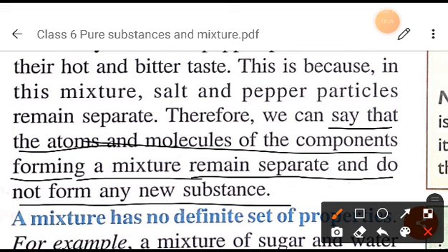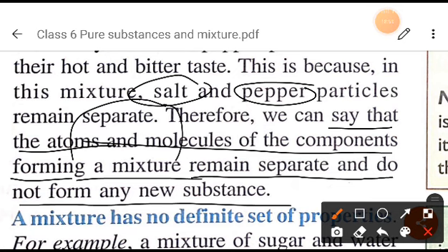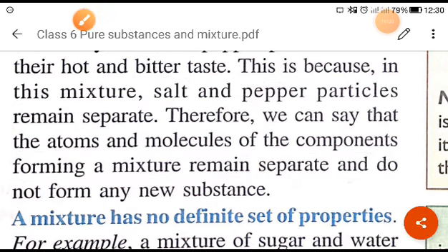It is not like this, that if you add pepper and salt, then it will form another compound or another substance. It will not form a new substance. Though it will be mixed, the components will retain their properties, right? So I hope you have understood this, right?